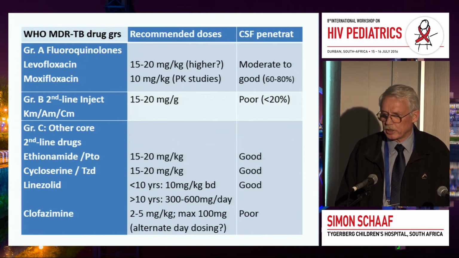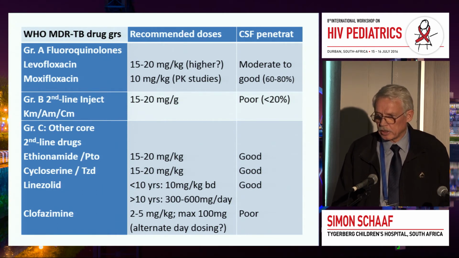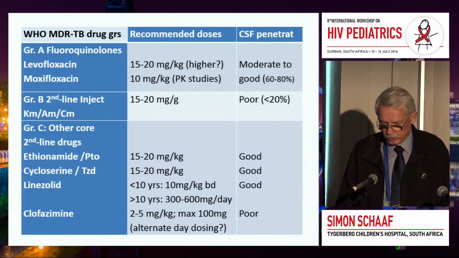Because it's important that you give enough, but you also must not give too much because it will increase the hearing loss. And of course, we are trying to steer away from the injectable agents, and hopefully we will have a regimen that we can test without the injectables. And then ethionamide, cycloserine remains the same.